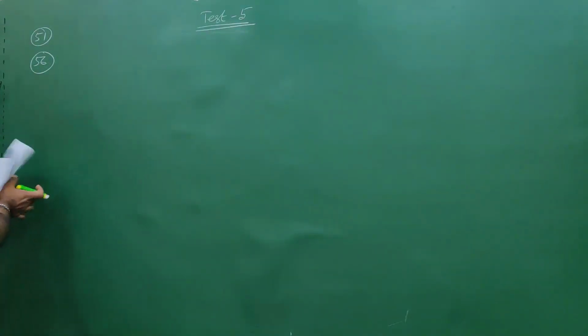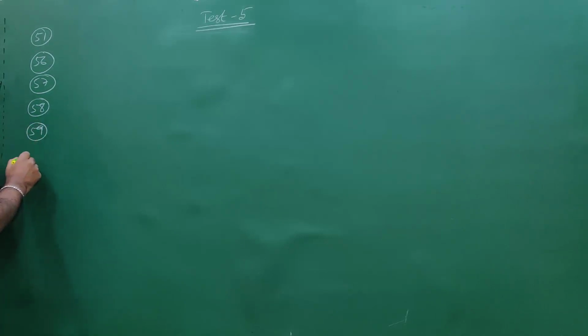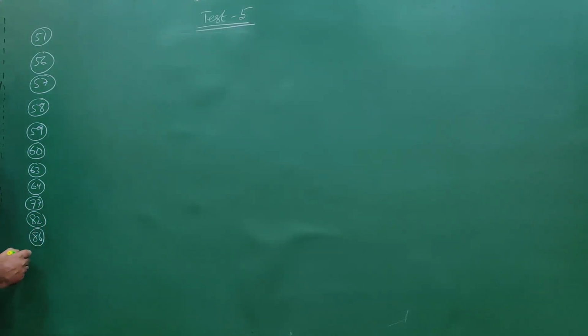It starts from 51, 56, then 57, 58, 59, 60, then 63, 64, 77, then 82, 86, 87.